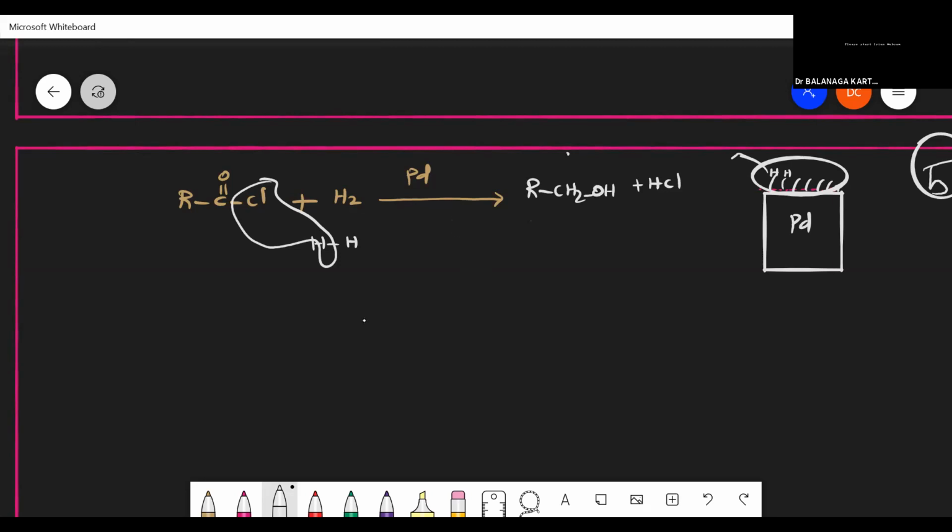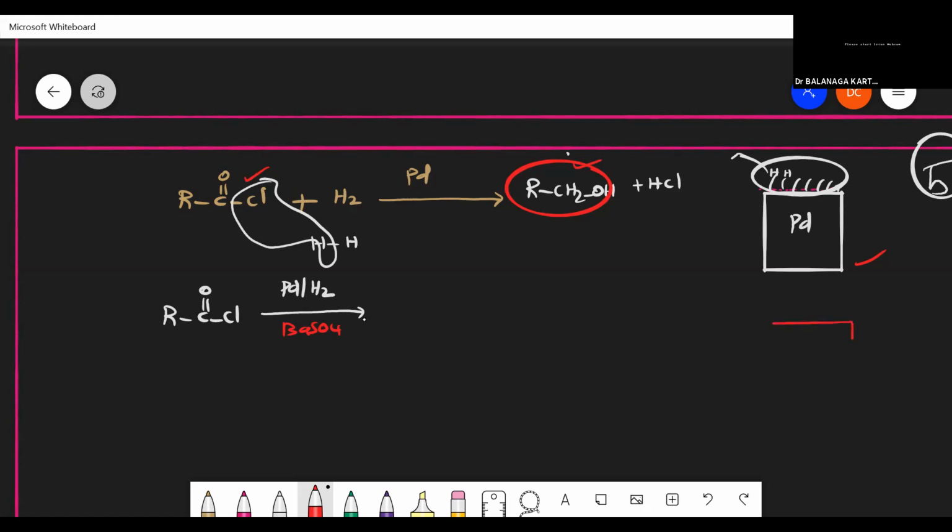Suppose here our preparation is RCOCl. Palladium will be taken and the hydrogen will be adsorbed on the surface with the help of barium sulfate. Now palladium alone will do this kind of strong or complete reduction from acyl chloride to alcohol. But if you use barium sulfate, it will provide the reaction in terms of partial reduction.